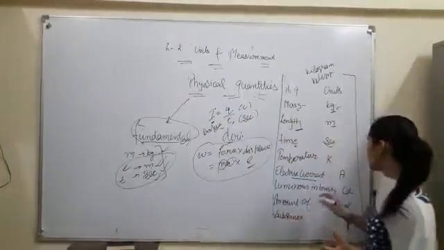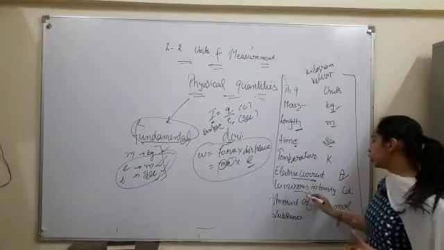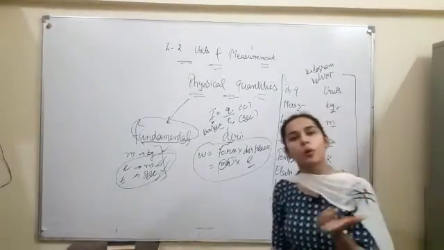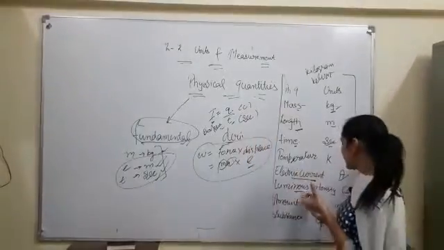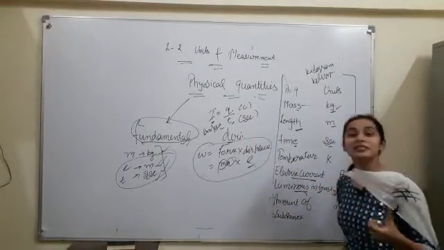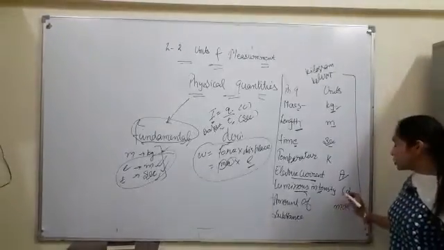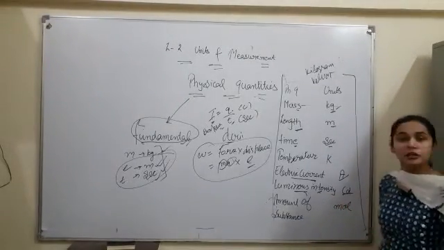Clear? So electric current, ampere. Luminous intensity means how much shining power. Luminous means shine. Luminous intensity is measured in the unit candela, which is written as capital C and small d.